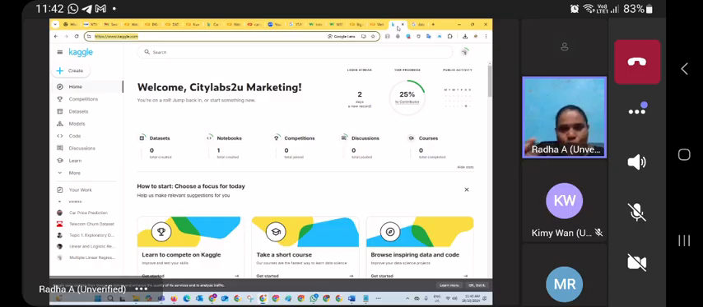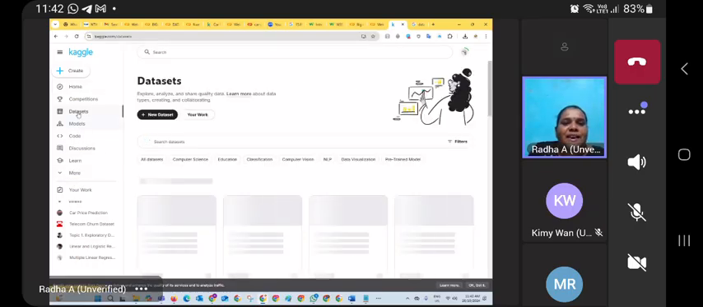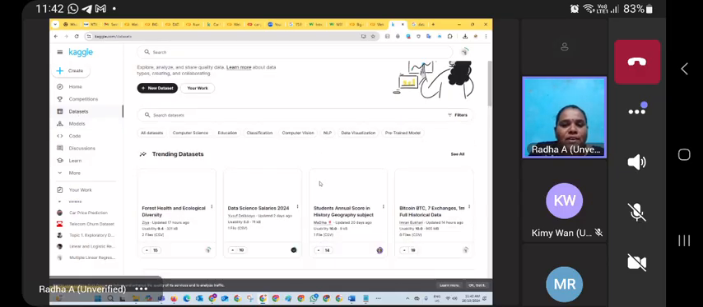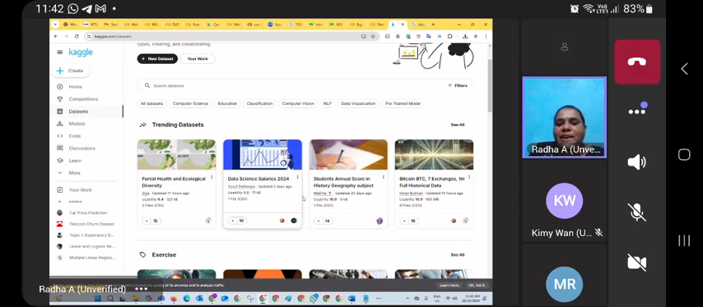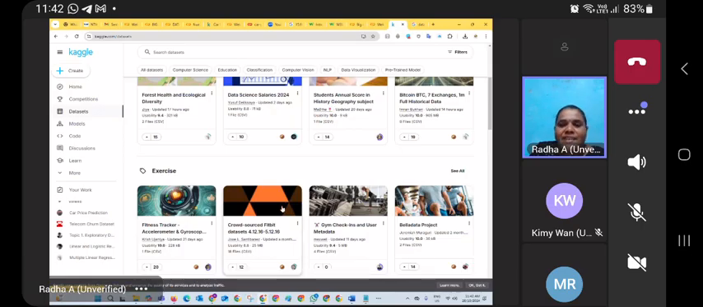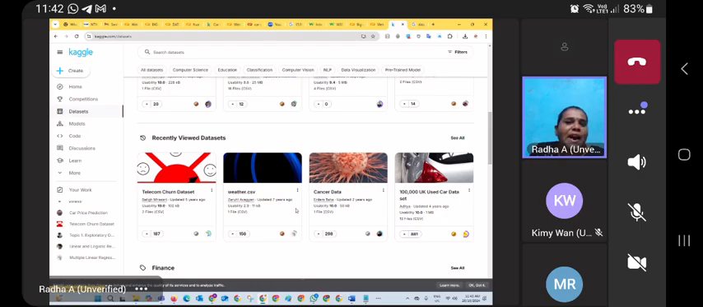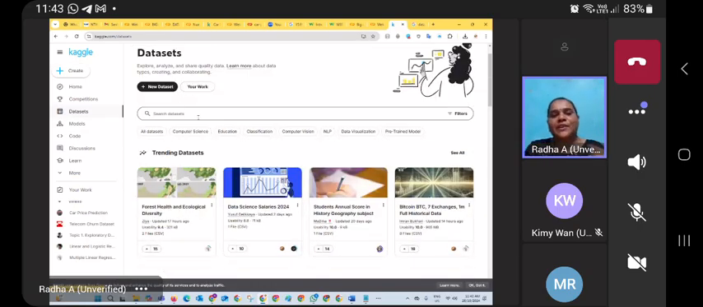Okay. So today we are going to download a data set and do the analysis. For example, let me see the data sets. If I click data sets and scroll down, plenty of data sets are available. For example, forest health and ecology data set, data science salaries data set. These are the recent data sets available. No, I don't want this kind of data set. I want to search for my related information.